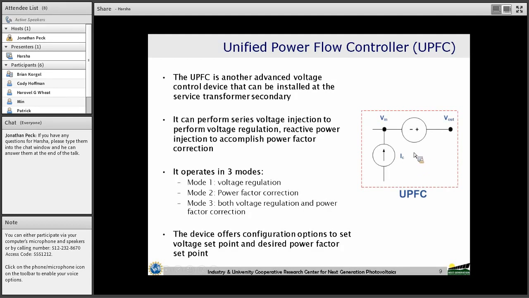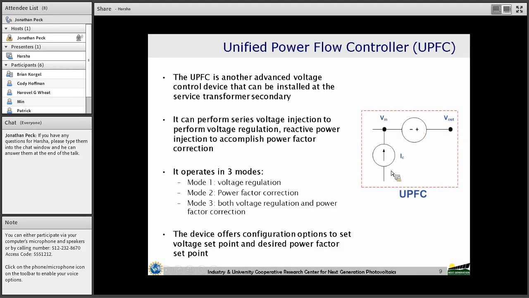That is, it injects the required shunt current in order to maintain the power factor at V input, because at the output node the power factor depends on the load connected.